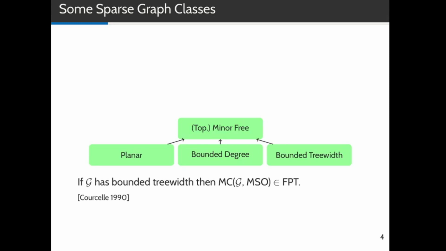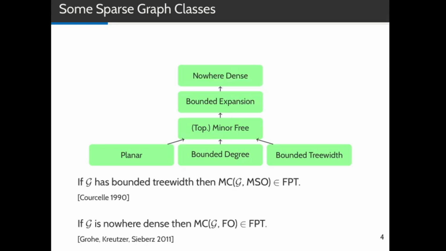There's the concept of topological minor freeness, which generalizes all these three graph classes, and the concept of bounded expansion and nowhere denseness is even more general. There is a result by Grohe, Kreuzer, and Siebertz, which states that first-order model checking is FPT on nowhere dense graph classes. And this is, in a sense, optimal.